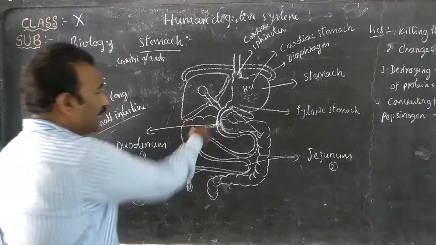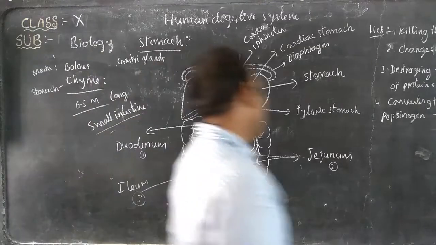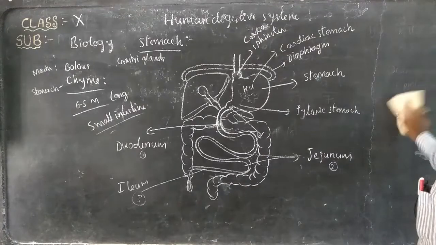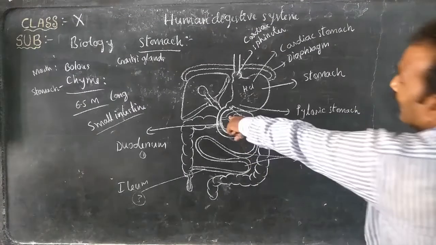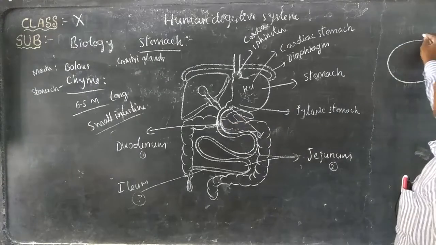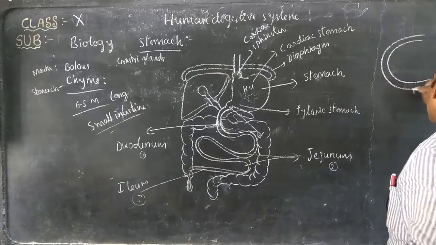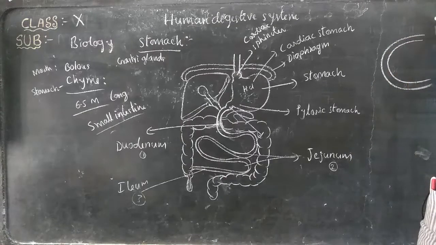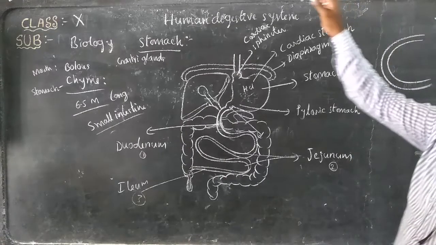First we will discuss the duodenum. What is the duodenum? The anterior part of the small intestine is called the duodenum. It looks like this. It is in the shape of U. What is the shape of the duodenum?